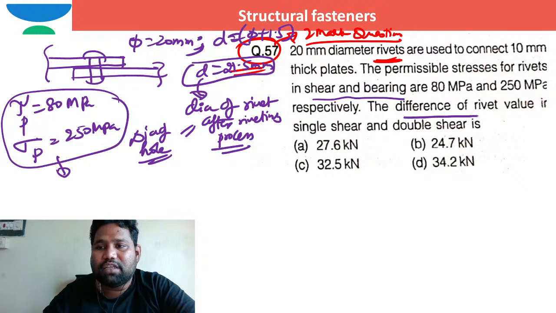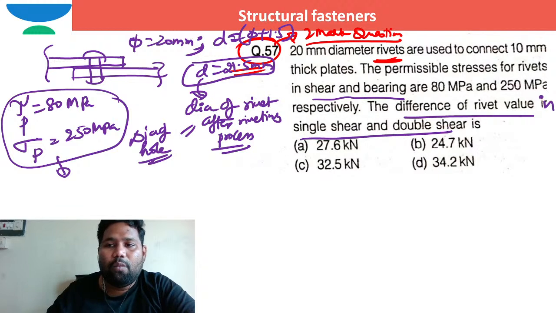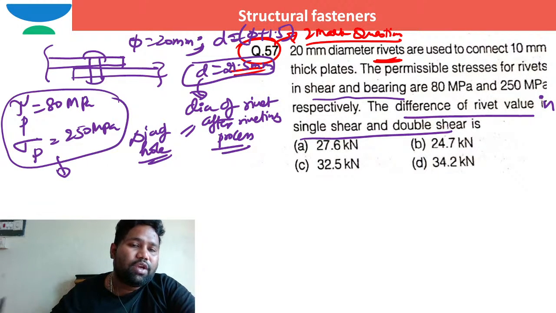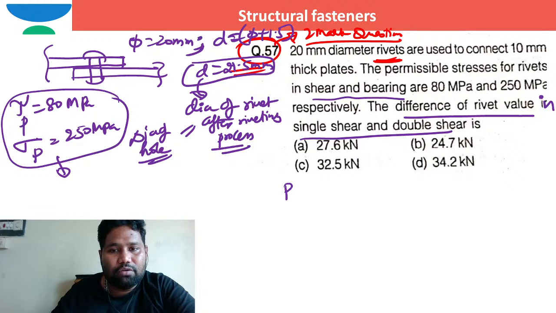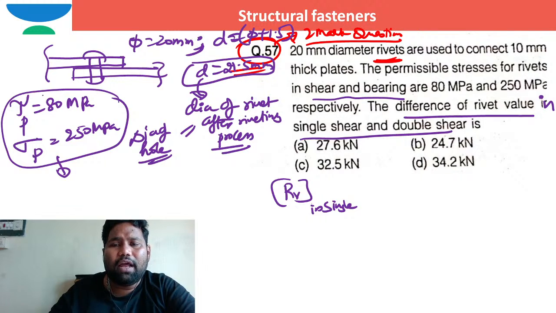They are asking the difference of rivet value in single shear and double shear. What is the rivet value in single shear, brother? What is the thickness of the plates that we are using? The plates that we are using are 10 millimeter, and this is also 10 millimeter.